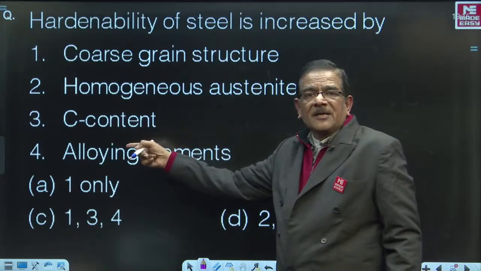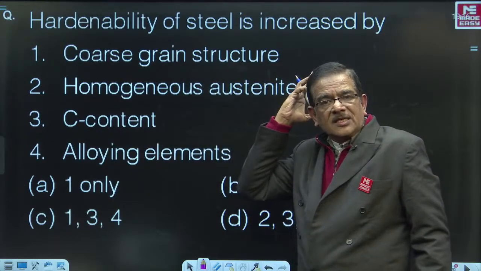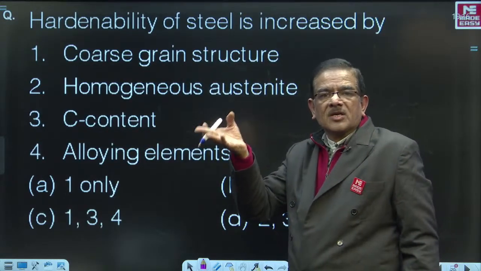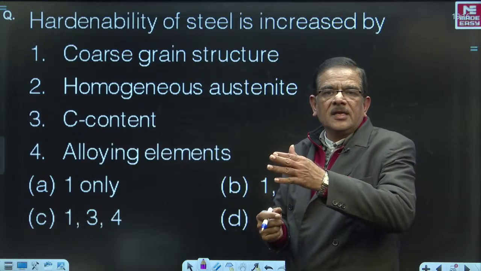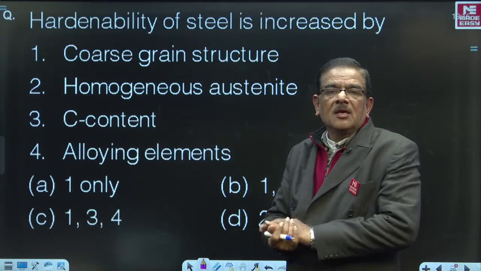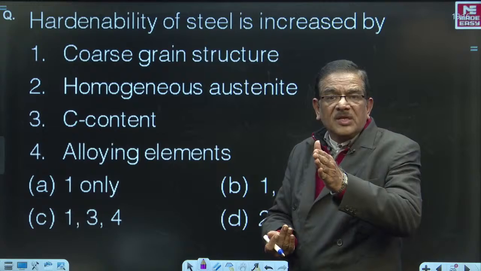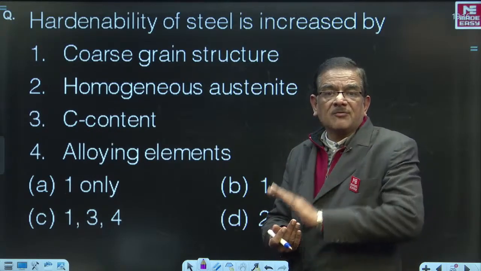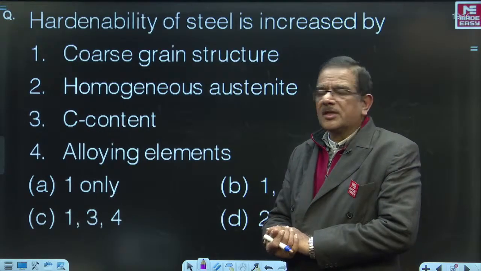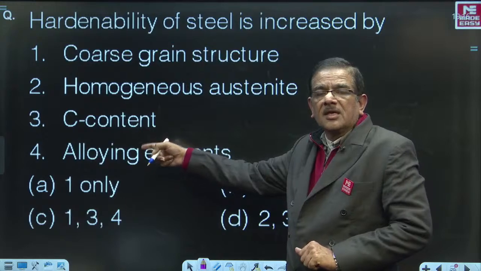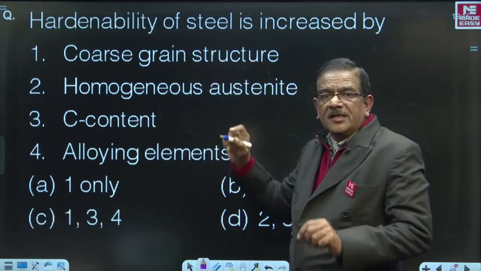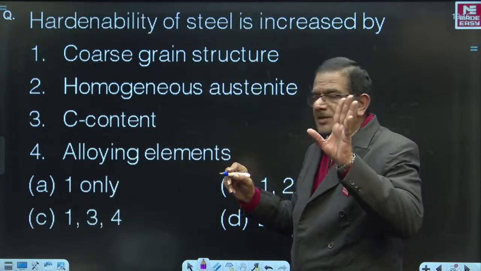By increasing the carbon content, hardenability of the steel can be increased, because compared to low carbon steels, medium carbon steels are having lower critical cooling rate. Compared to medium carbon steels, high carbon steels are having much lower critical cooling rate. Therefore, by increasing carbon content, hardenability can be increased because critical cooling rate decreases.